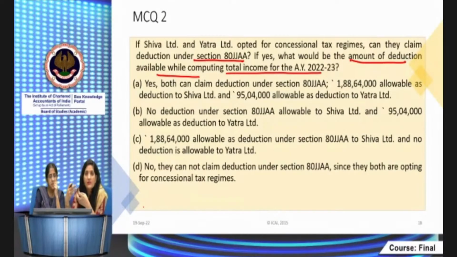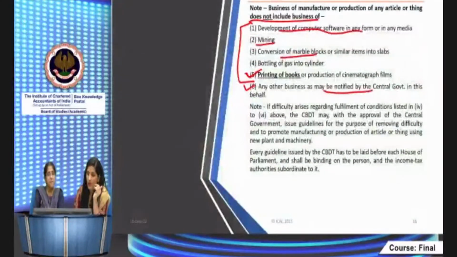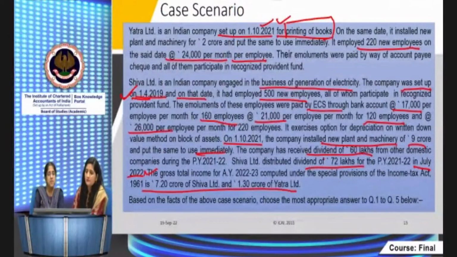What are the allowable additional employee cost consist of? Kya milega? What are the eligible conditions? Uske liye you have to see there are certain restrictions that additional employees kya comprise karega. Additional employees mein they have listed out many employees which are not considered as the additional employees for the purpose of 80JJAA. Those things you have to remember. For the purpose of this case scenario, what information, what facts are being mentioned about the employees? Here, it set up on 1/10/21. It employed 222 new employees. They employed also.